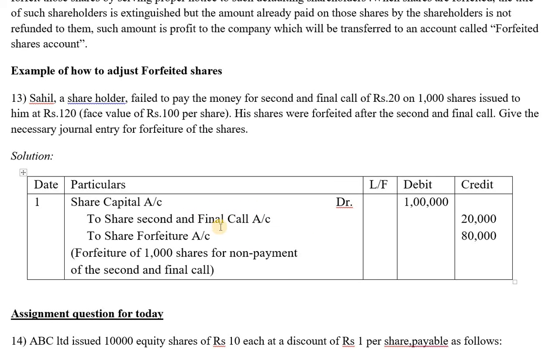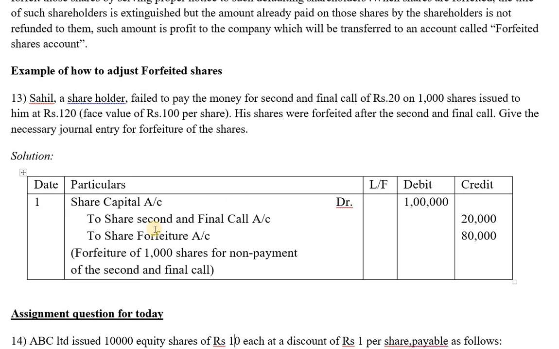So up to the final call, the value that he has paid is 80 into 1000, that is 80,000. This is a profit to the company which will be retained in the share forfeiture account. This is what we discussed earlier. So this is how the forfeiture journal entry is given.